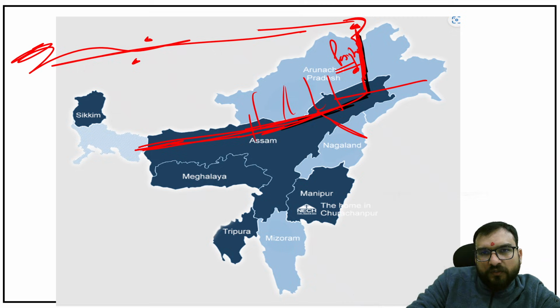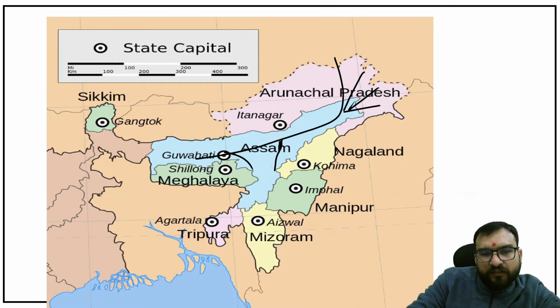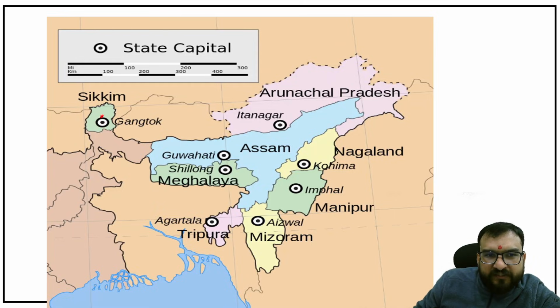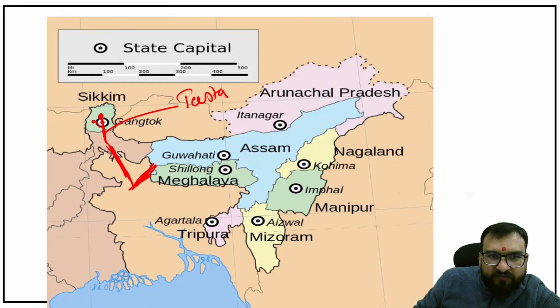Jaldhaka and Raidak. Right. Now you see the one more tributary which is emerging from Sikkim and going through West Bengal, and it will be coming like this in Bangladesh, merging with Brahmaputra, right? So this river which is originating from Sikkim is Tista. And it is being joined by the flow of two more tributaries, Rangit, which is in Sikkim itself, and Rangpo, which is originating and merging with the Tista in Sikkim itself. And then it will be flowing like this and merging with the Brahmaputra.